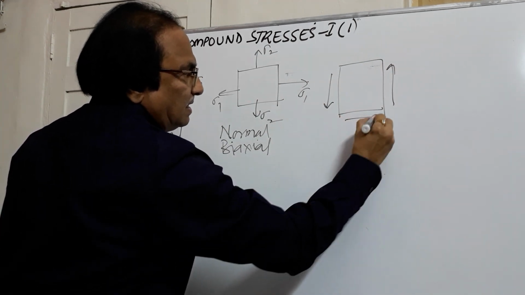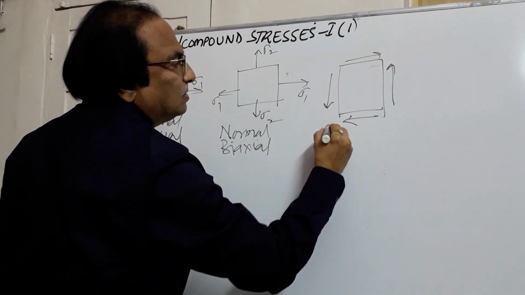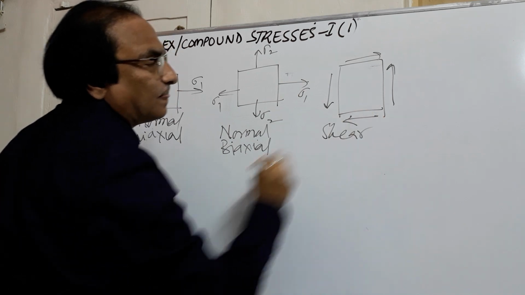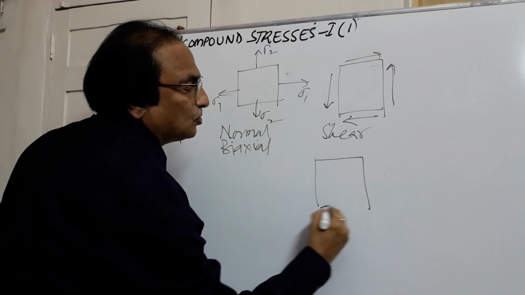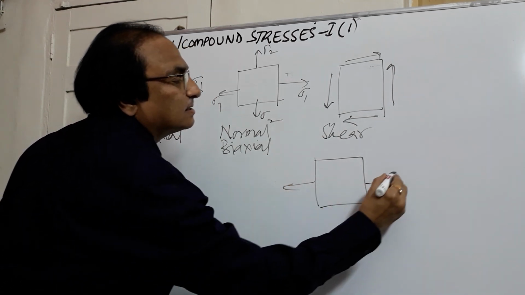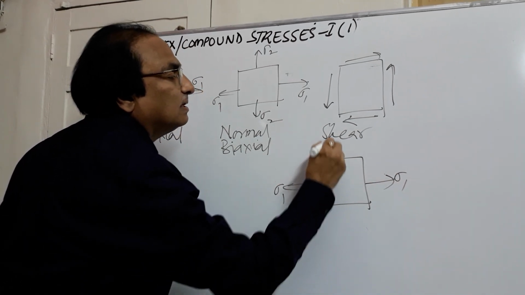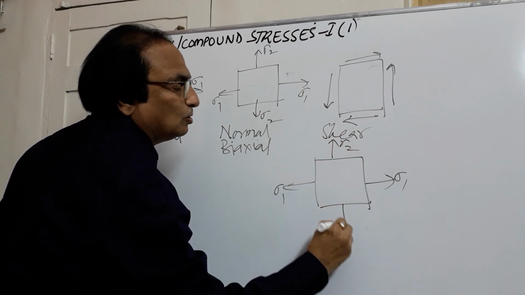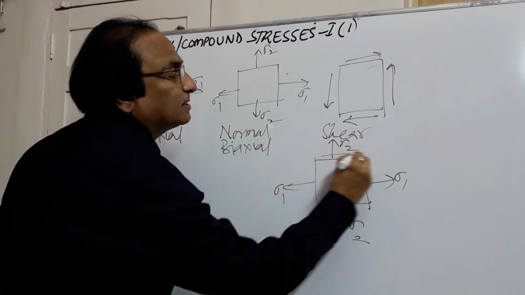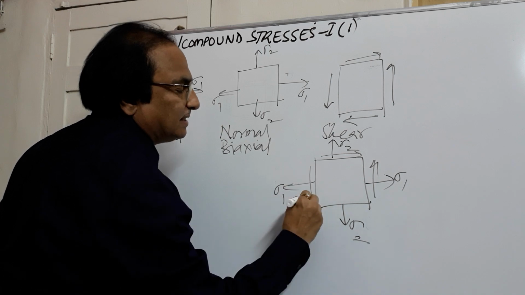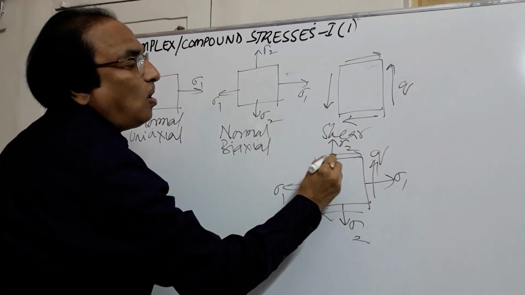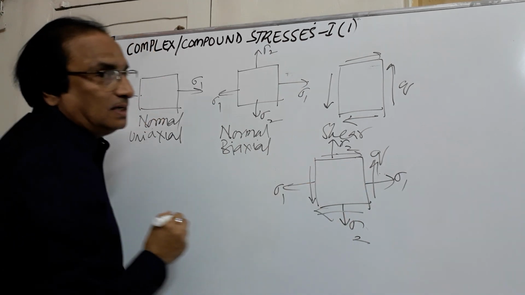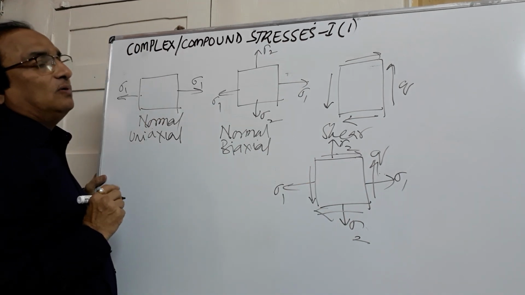Now if you see this figure, this element is subjected only to shear stress. In another figure, I show the normal stresses sigma 1, sigma 1, sigma 2, sigma 2 in both directions, biaxial. In addition, I show the shear stress acting on this. If I represent the shear stress by Q, all four arrows will be the same. Shear stress will remain the value Q.